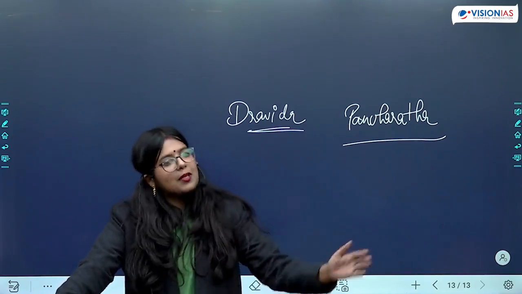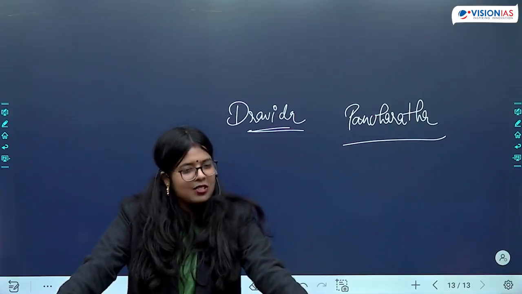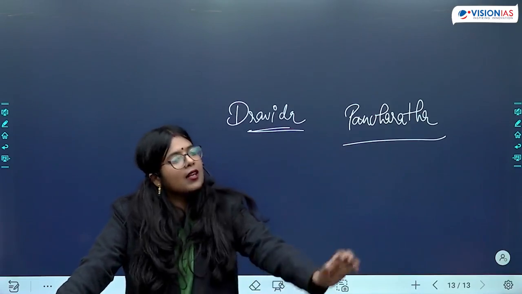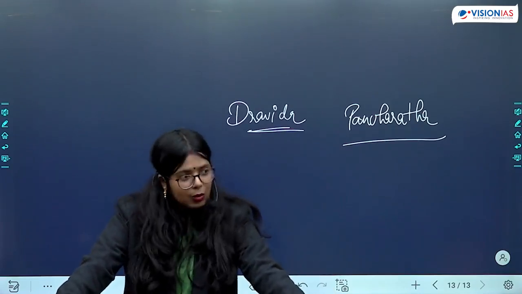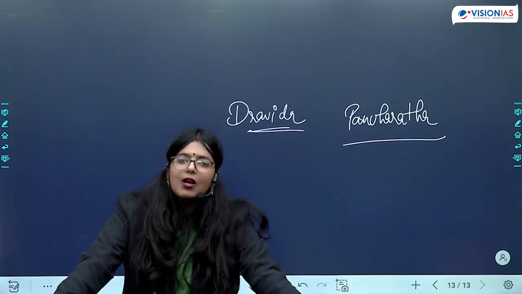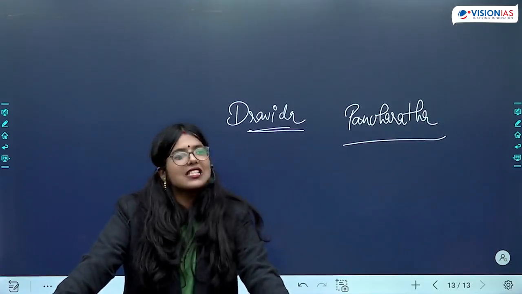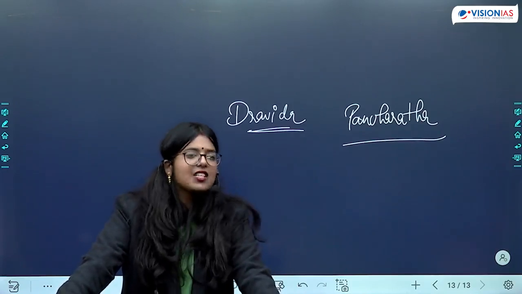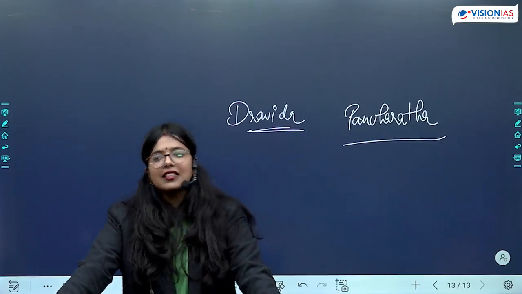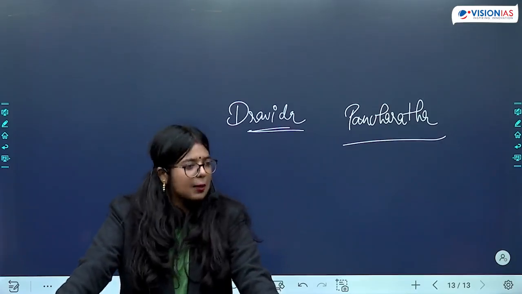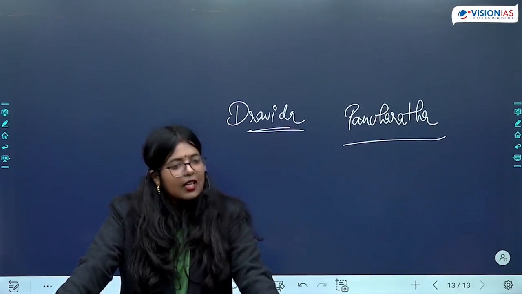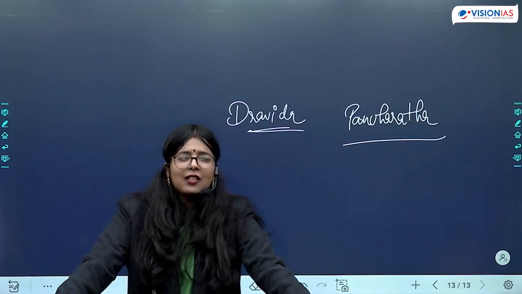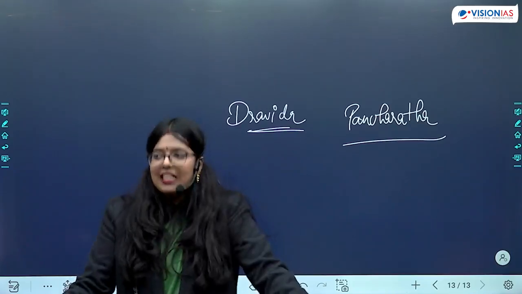तो भीमबेटका क्या है? भीम की बैठक. उसके नाम पे उसका नाम भीमबेटका हो गया. पांडव खोली, जहां पांडवों ने जाकर के, जहां पे वो लोग रहे. So if you look at the idea of sacred geography, there are various places which have been named after the characters of Sanskrit epic tradition. Okay, so from that the naming comes, and you will find these kind of things being prevalent even now.